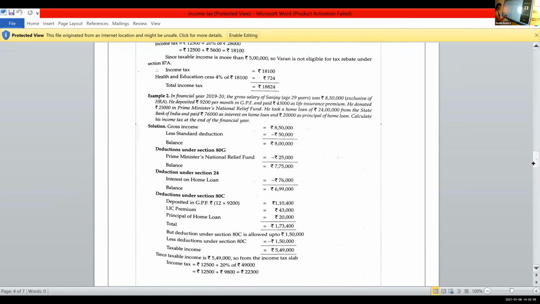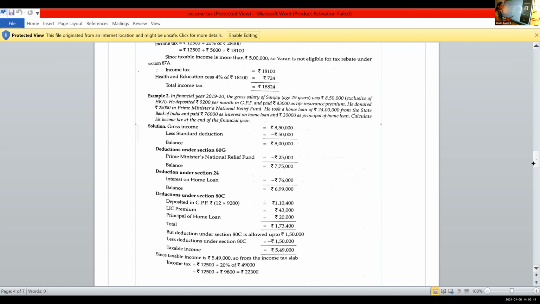Now you look at the taxable income. If the taxable income is up to 5 lakh, you will get a tax rebate of rupees 12,500. Aparna, is it clear? If the taxable income is up to 5 lakh, you will get a tax reduction of rupees 12,500. But look at the taxable income here, it is 5 lakh 49,000. It is exceeding the limit. So no reduction will be given. So the whole amount he has to pay.